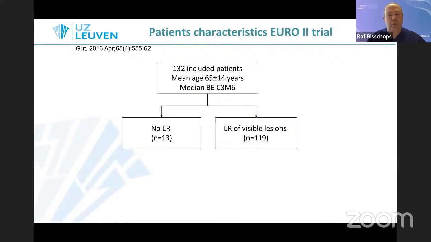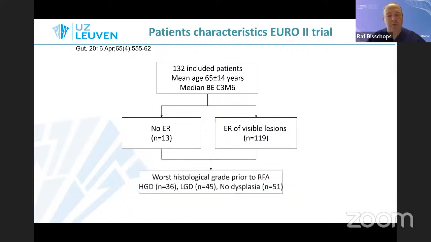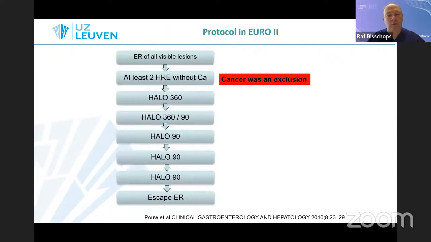If you look, for instance, at the EURO2 trial here, you can see that the majority of the patients, in fact, did undergo an endoscopic resection of visible lesions. And prior to RFA, the majority of the patients actually had no residual dysplasia or maximal low-grade dysplasia. Note that only 36 had residual high-grade dysplasia on 2 Seattle protocols prior to ablation. And if one of those 2 Seattle protocols showed cancer, the patient was out of the study. So we need to take these stringent selection criteria into consideration to obtain the same clinical results outside of the study protocols.